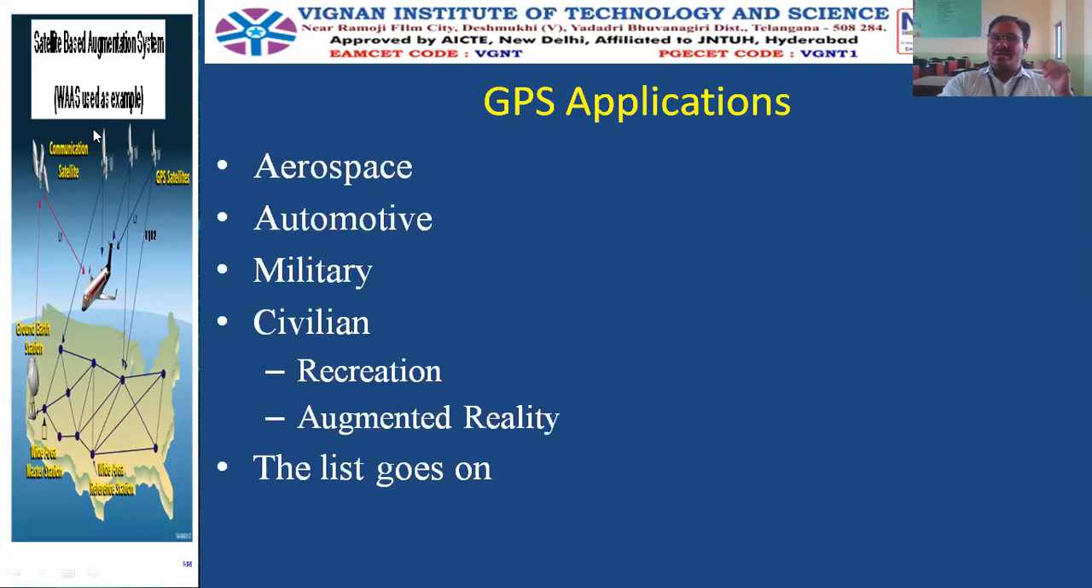And second one is the automotive, that is the automation purpose. For the so many automation applications, we use the GPS. And thirdly, military. Of course, especially this GPS is built to aid the military applications. So you can find a wide number of applications for the military personnel or the military purpose.